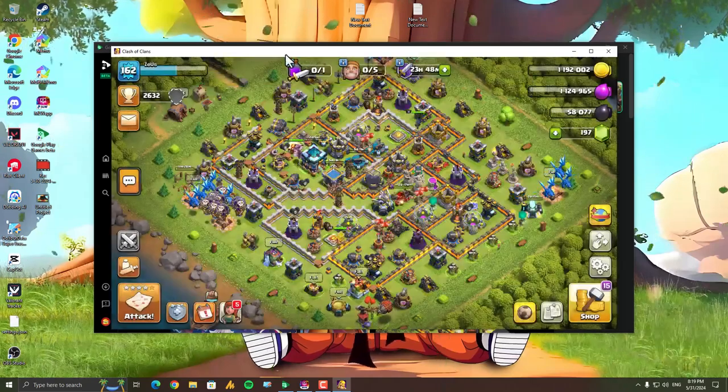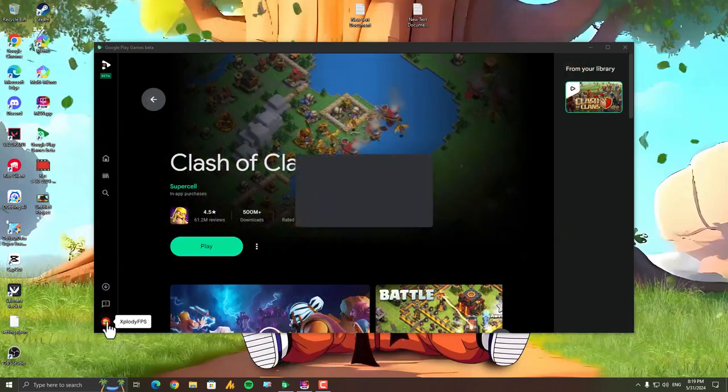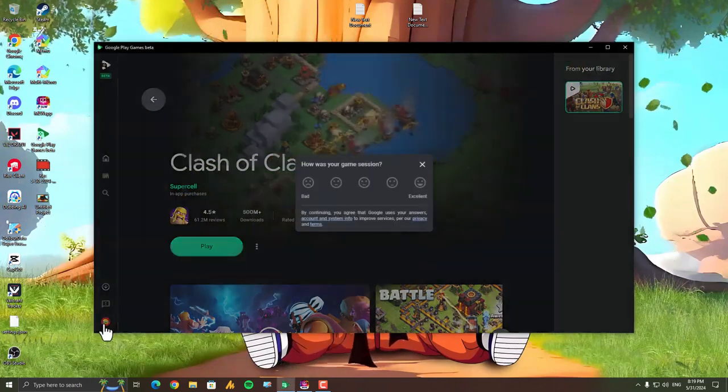Anyways, just search for the games that you want, download it. Once the game is downloaded, click on it to play. Enjoy seamless gaming with keyboard and mouse support.